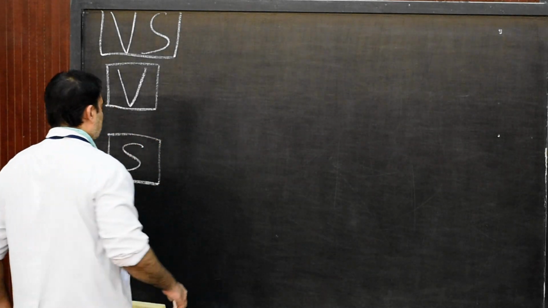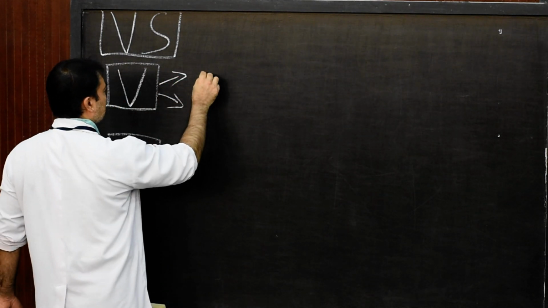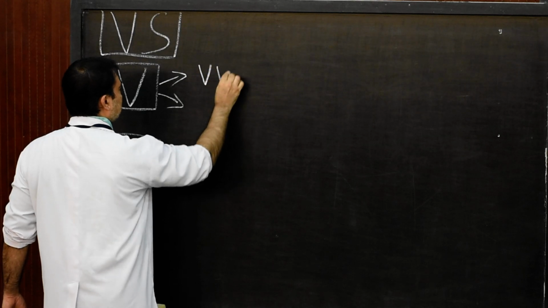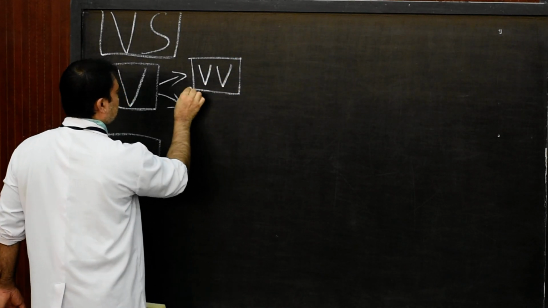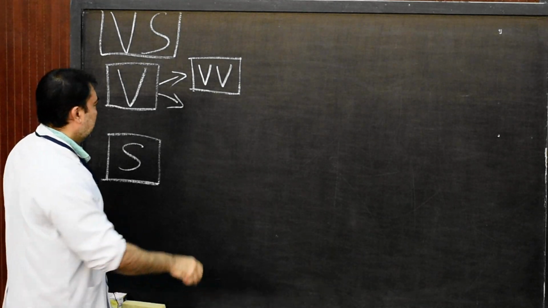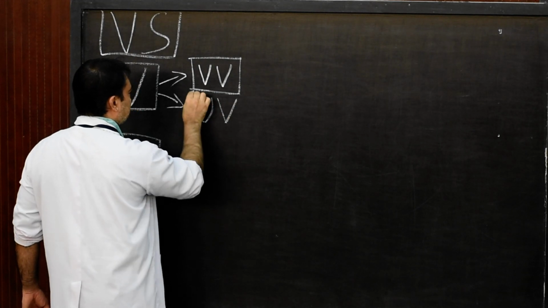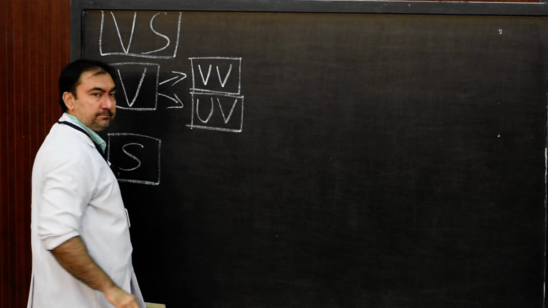So therefore, the visceral veins are known as vitelline veins, right and left vitelline veins, which will drain the blood from the yolk sac. And the second variety will be umbilical veins, which will drain the blood from the placenta.